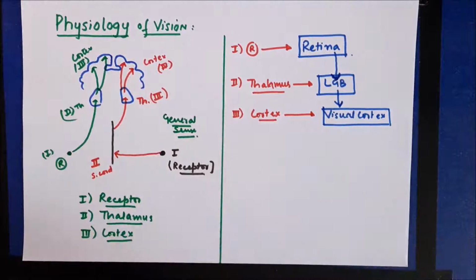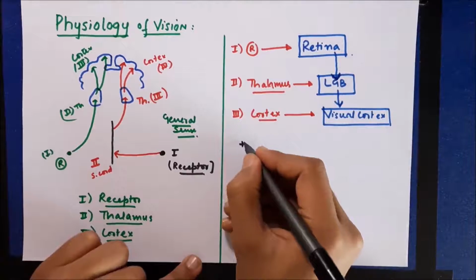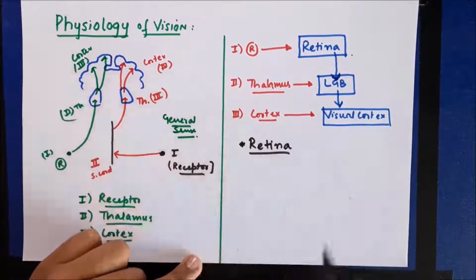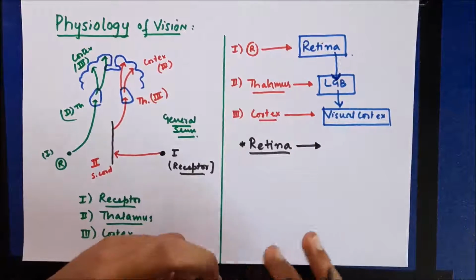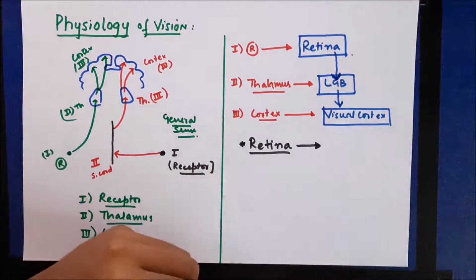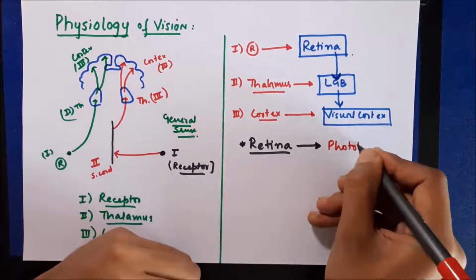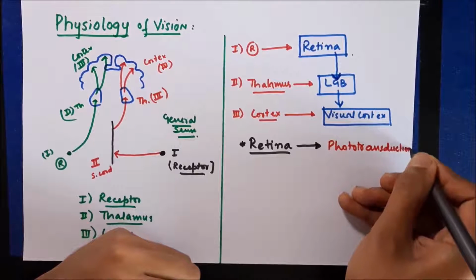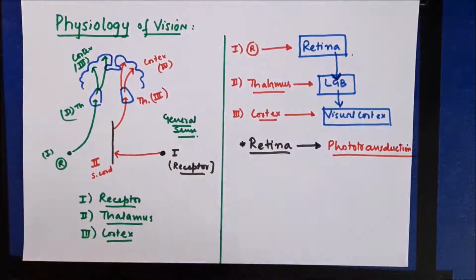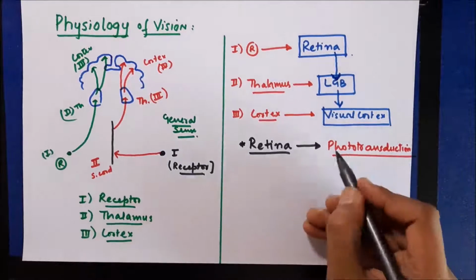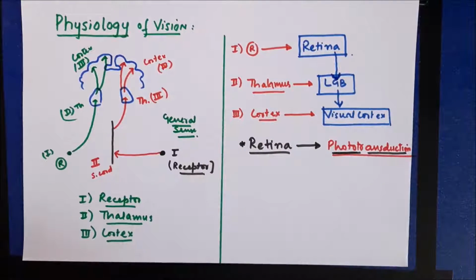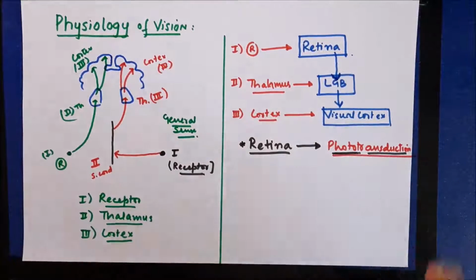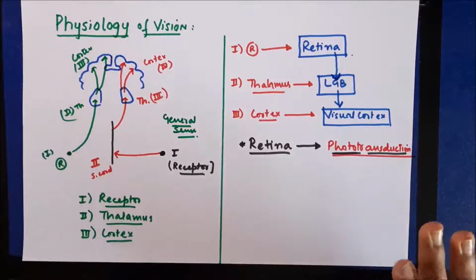Now we are going to discuss all these three control points in detail, and it will give us a better understanding. The function of retina in vision is known as phototransduction. Phototransduction simply means, photo means light, so it means how the light stimulus which is received by cells in retina is transduced. That means it is converted into electrical stimuli and then transmitted along this pathway until it reaches visual cortex, where the information is interpreted.